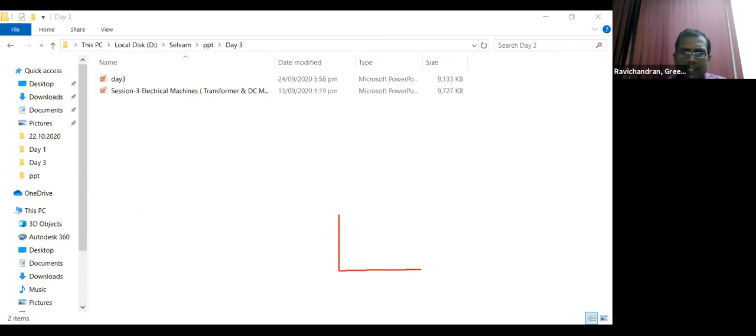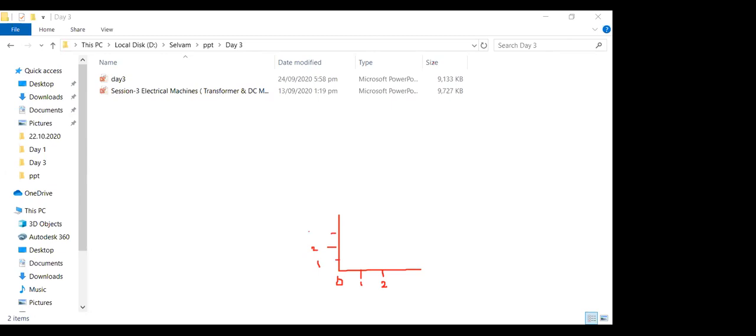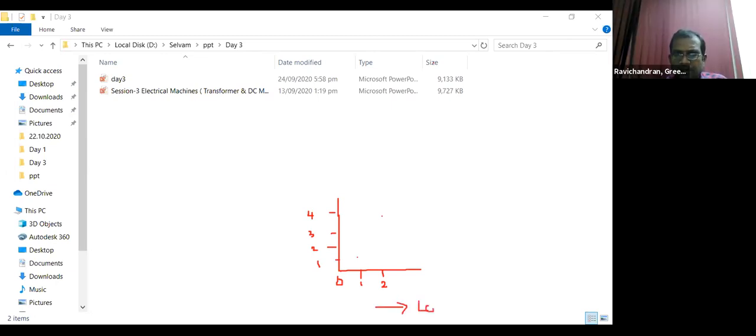For example, say 0, 1, 2, 1, 2, 3. Assume that here is the load, and here we have the copper loss.